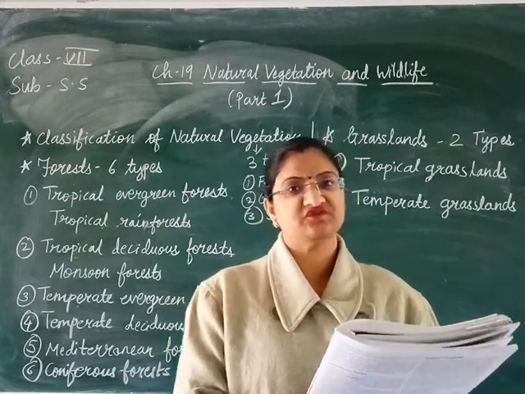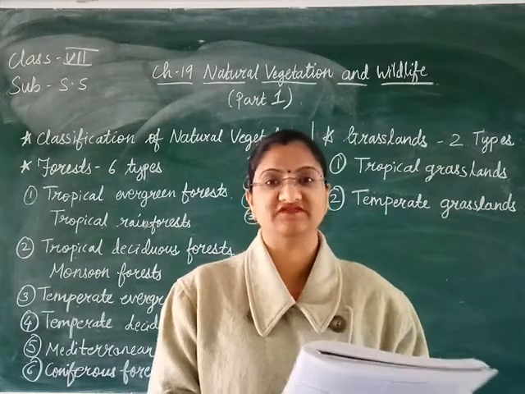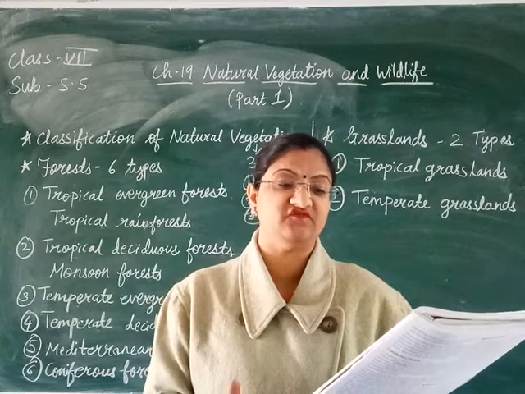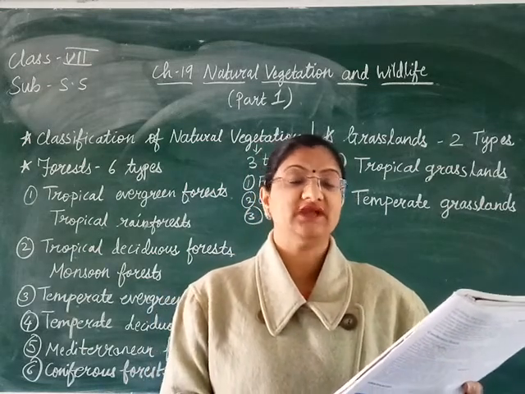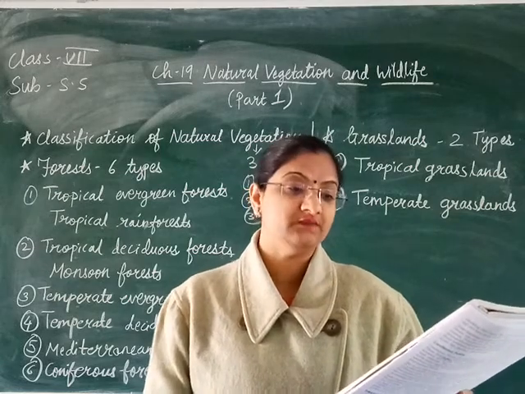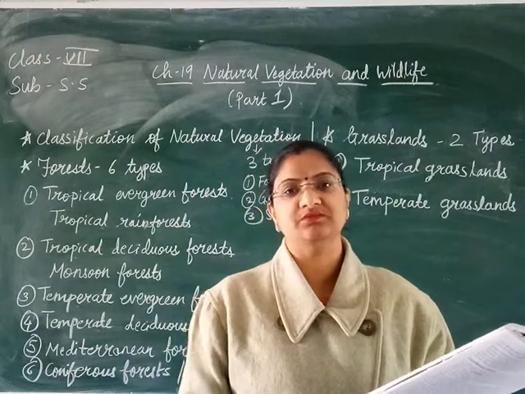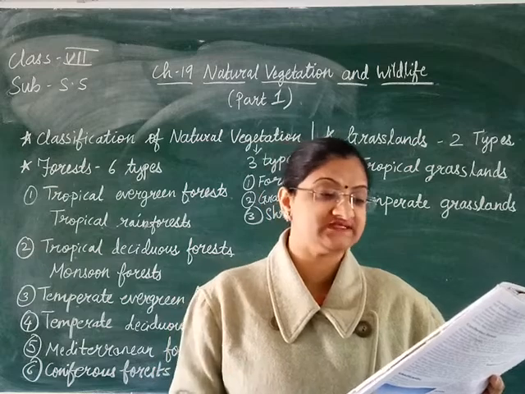Now how are the trees in this forest? The trees have thick trunks and broad leaves. Means what? The thick trunk will be there, plus the broad leaves will be there, and the trees are mostly deciduous. They shed their leaves in the autumn season and remain leafless throughout the winter season. Means what? In the autumn they are going to shed their leaves, and throughout the winters they don't have leaves, they are leafless.